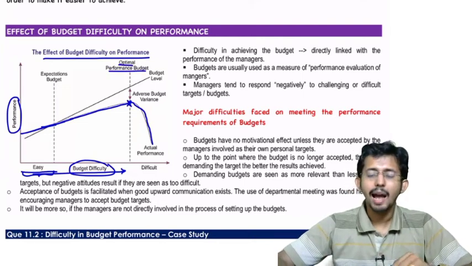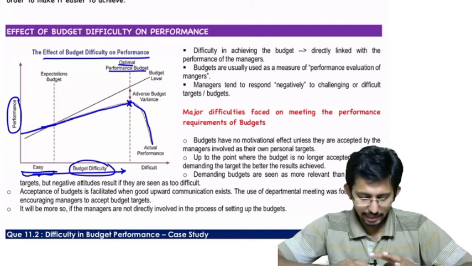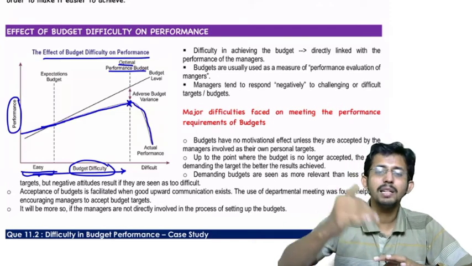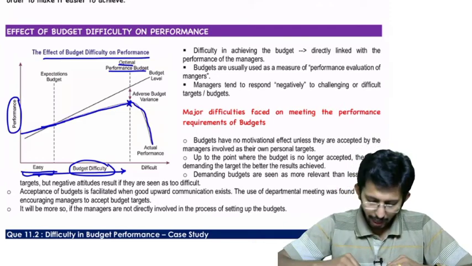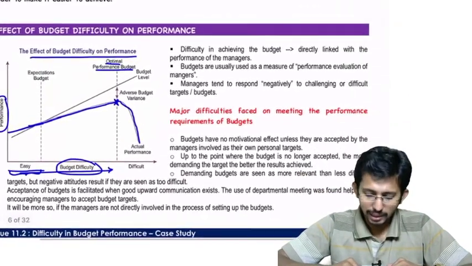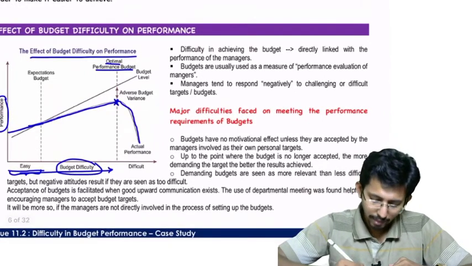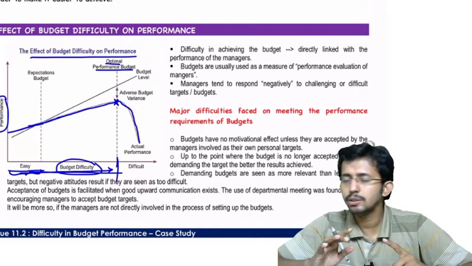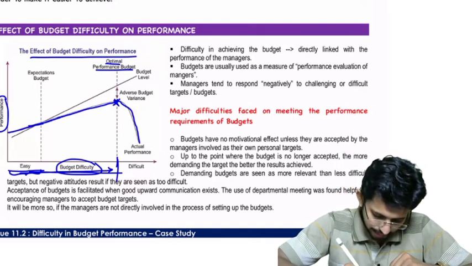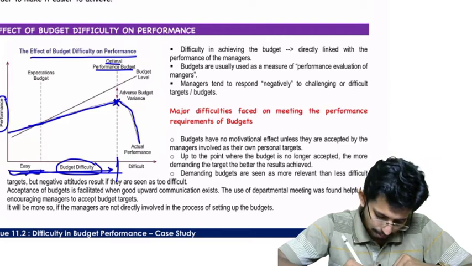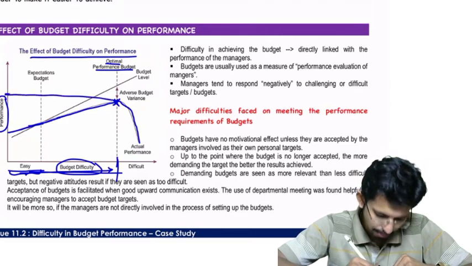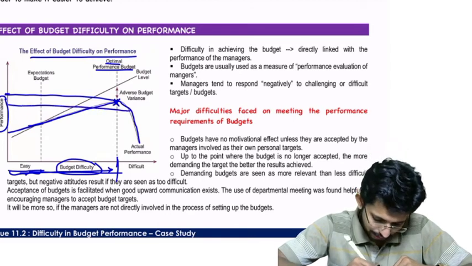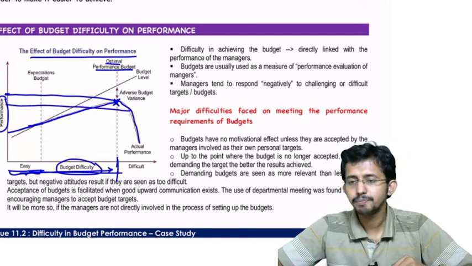Okay, so I should not keep the budget in the easy zone. If I keep it in the easy zone, what will happen? My performance will be very low. So what I have to do? I have to increase the budget difficulty until it reaches the optimum level. The moment it reaches the optimal level, this is the level where the performance is maximum. This is the performance level. So this is maximum, beyond which it is coming down. So if I increase it further, then this is coming down. Is it clear?